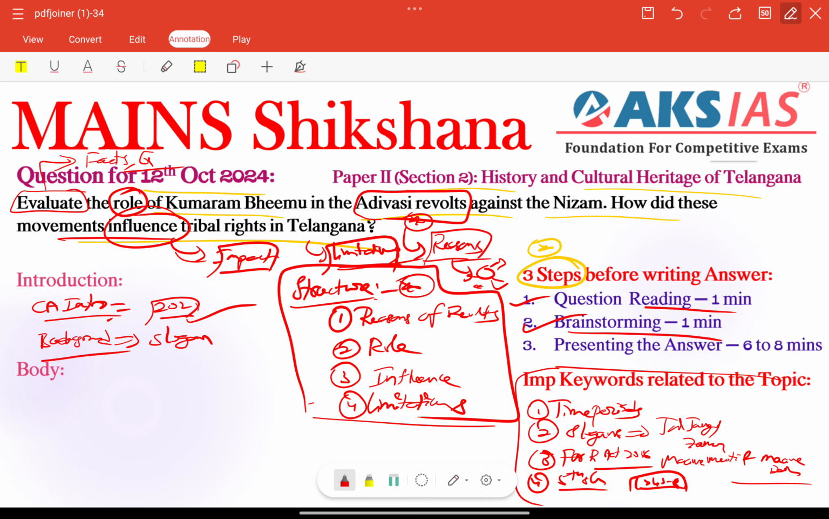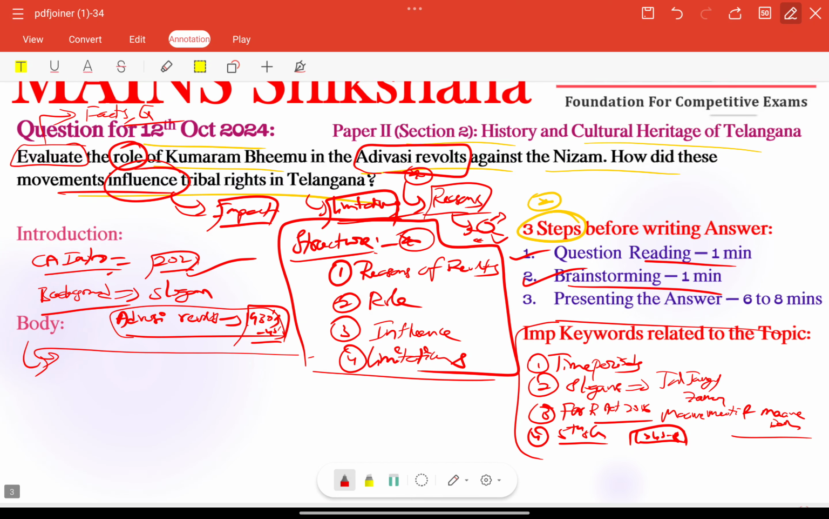So we can start with the static background. We can add our Adivasi movements, whatever we have, especially connecting our timeline, 1930s to 40s. Very, very important. These types of issues need to be included, against the policies of the Nizam in the 1930s and 40s. So next, the body part. In the body part, we can connect the structure we created before.